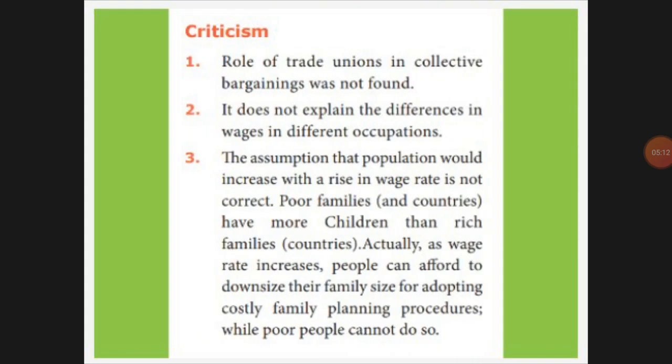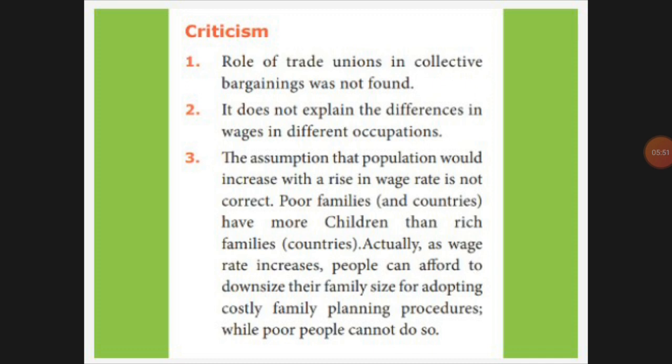First criticism, the drawbacks. Here also there will be a trade union. The trade union will fix the wage and will ask, if the labor is exploited, they will fight with the authority. The labor union will be there, and this theory did not mention the union. Second, it does not explain what work. That means there will be coolie workers, doctors, lawyers, service people also. So they did not explain which work, what wages have to be paid.